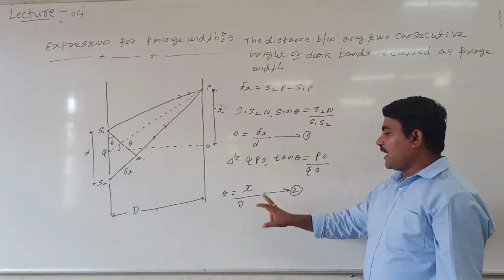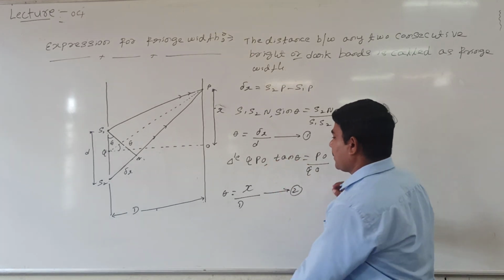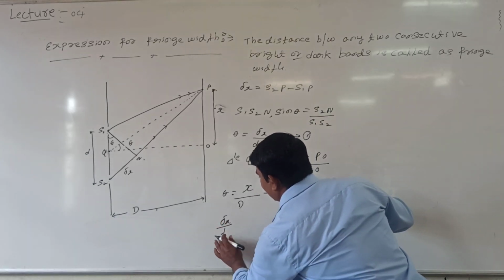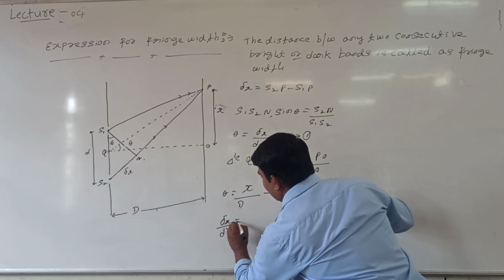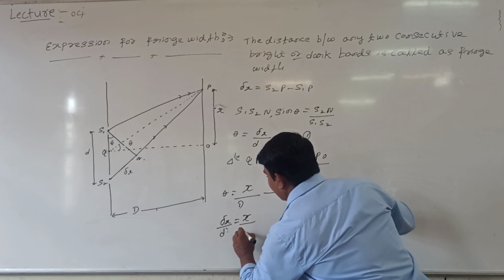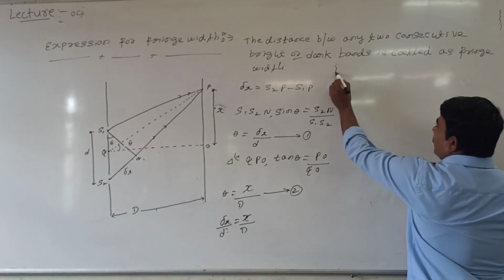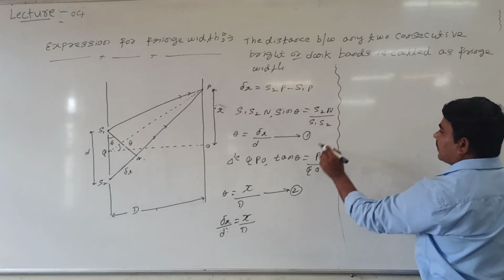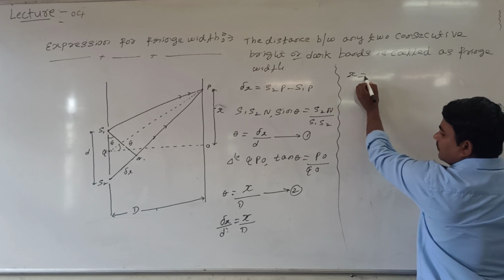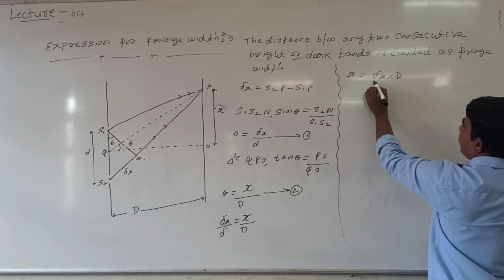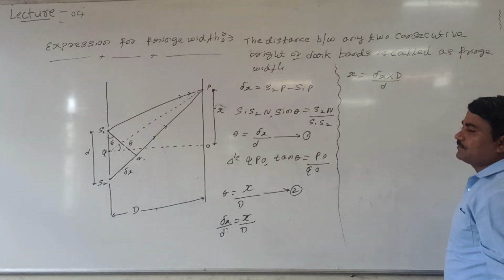Compare equation 1 and equation 2. What do we get if we compare these? Directly I can take delta x divided by small d is equal to x divided by capital D. From this, x is equal to delta x into capital D divided by small d.